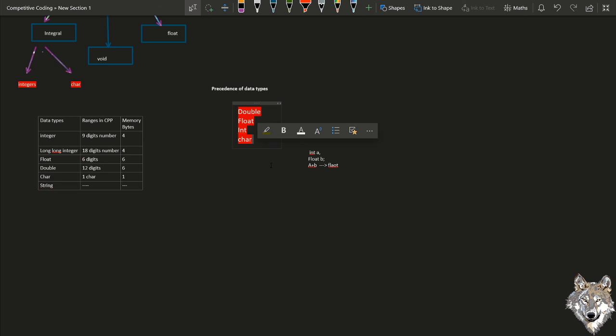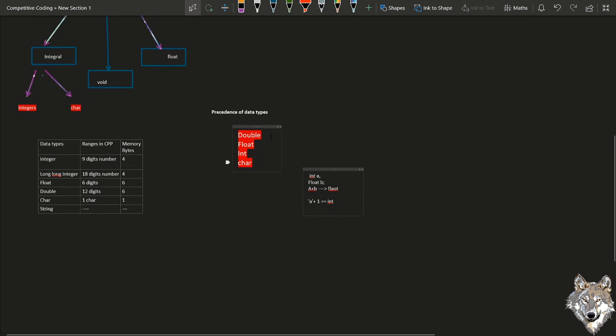That means precedence, like the majority, is given to the data type which lies on the top. So if we add, for example, a plus 1, it means here we are adding a character and an integer, the data type will be int, and so on.